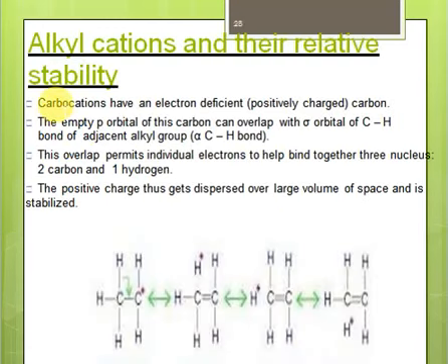Firstly, if we have alkyl cations and their relative stabilities, we can predict the stability of alkyl cations on the basis of hyperconjugation, right? So a carbocation has an electron-deficient carbon, that's a carbon with positive charge. In order to stabilize this carbocation, we have to stabilize this positive charge, meaning we have to remove this positive charge from carbon. How can we do that? Let's see that we can apply hyperconjugation on that.